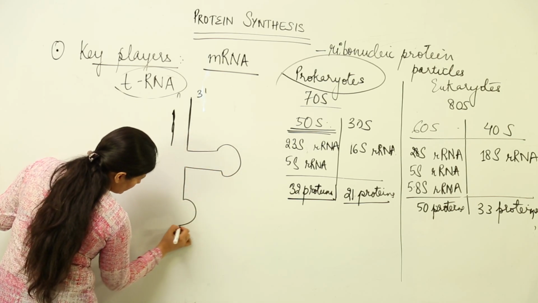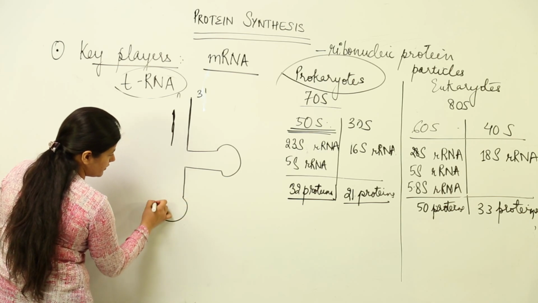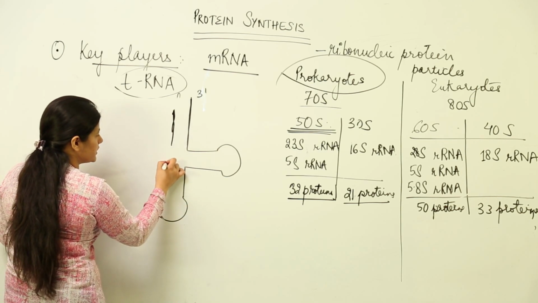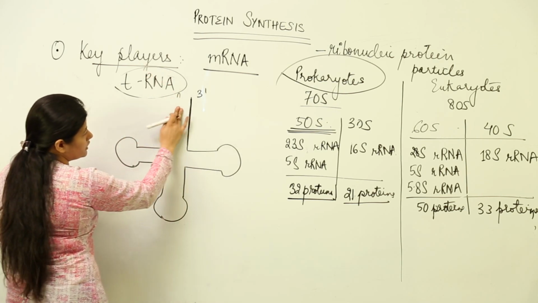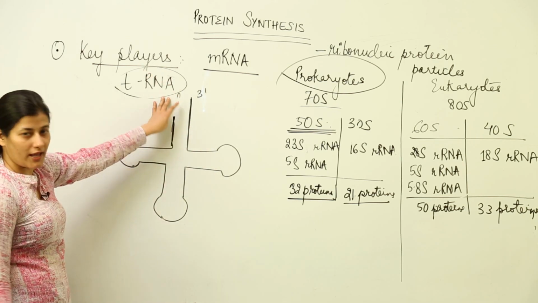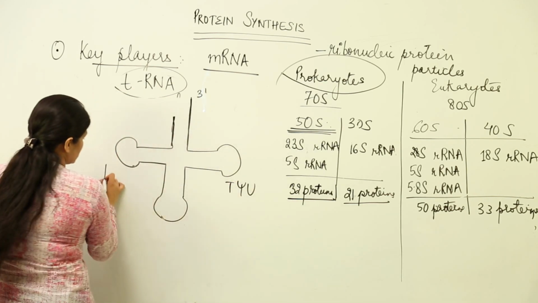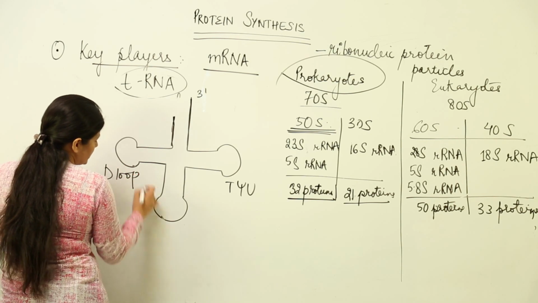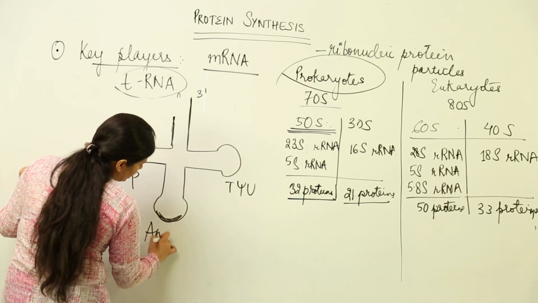Then it takes another loop if represented in 2D, means two-dimensional representation. Then it takes a turn, then it forms it like this, and we have the structure of tRNA. This is the T psi U loop, this is the D loop, and this is the anticodon loop.